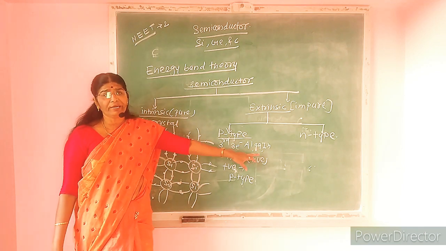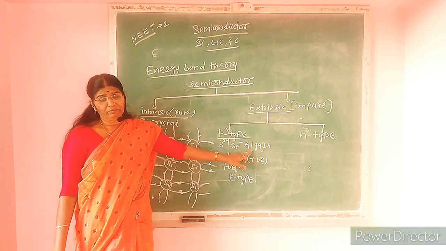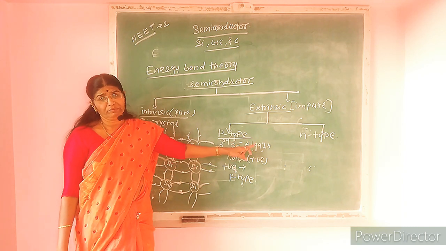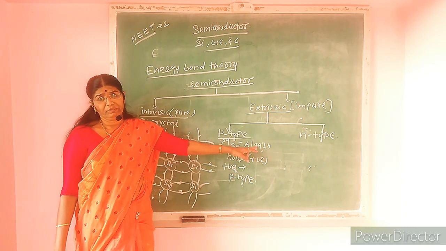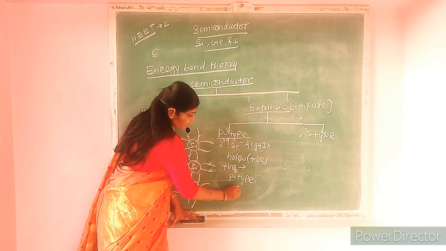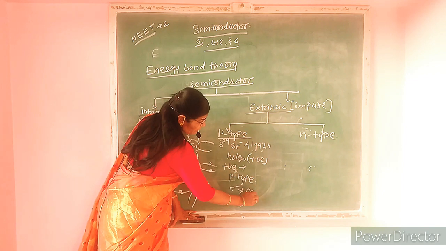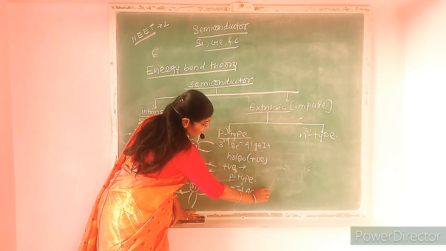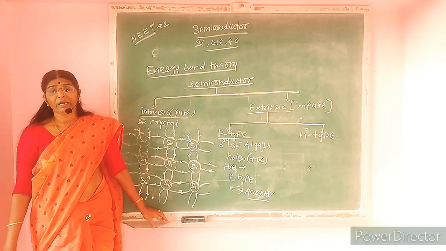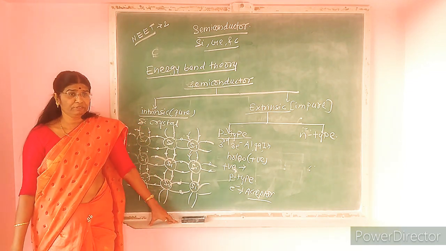The impurity added in pure semiconductor, that is aluminum, indium, gallium, accepts electron from the neighboring. Therefore, such impurities are known as acceptor impurities.